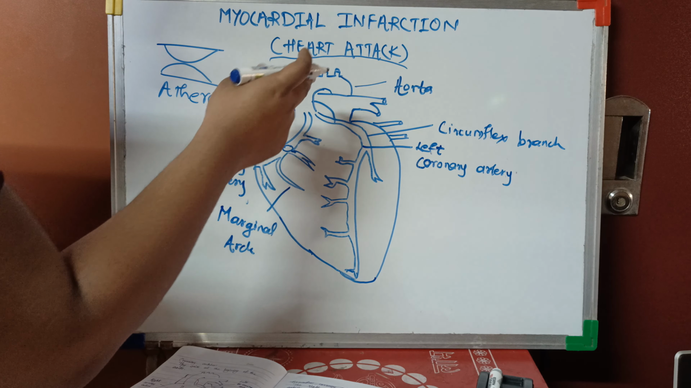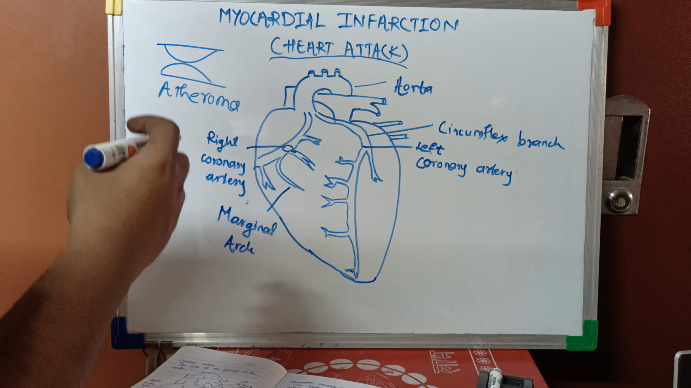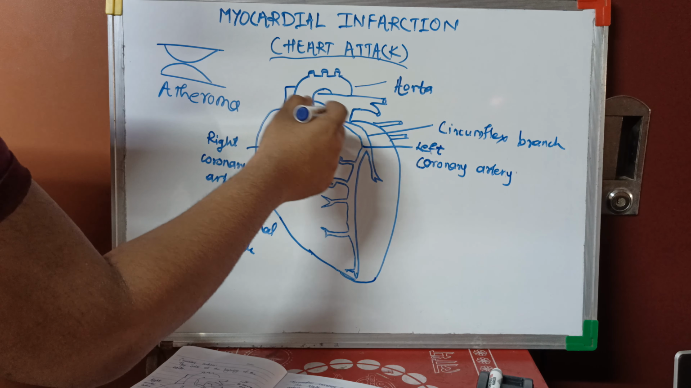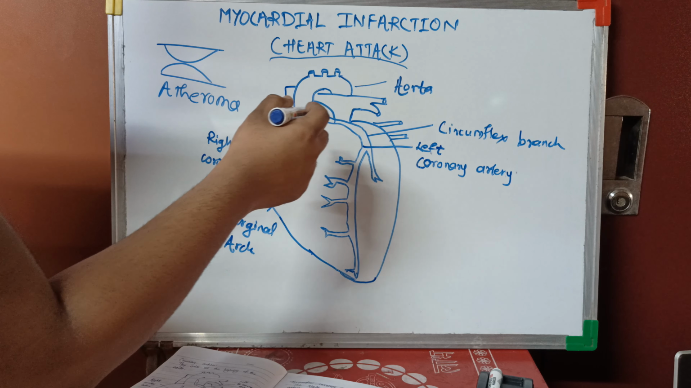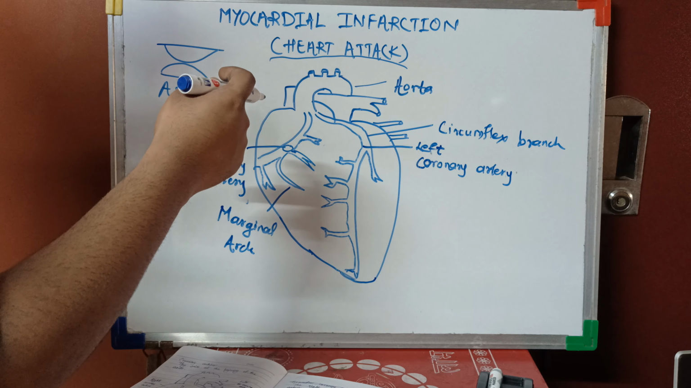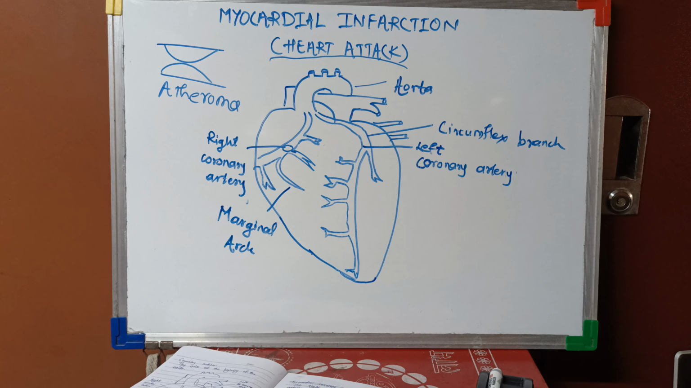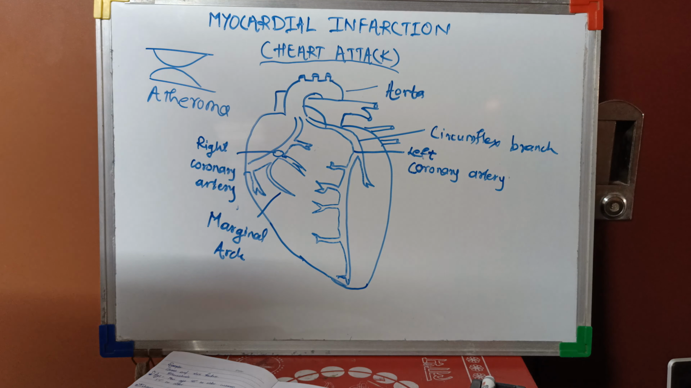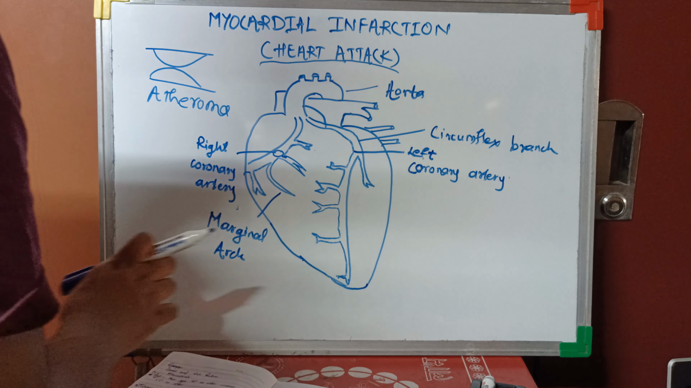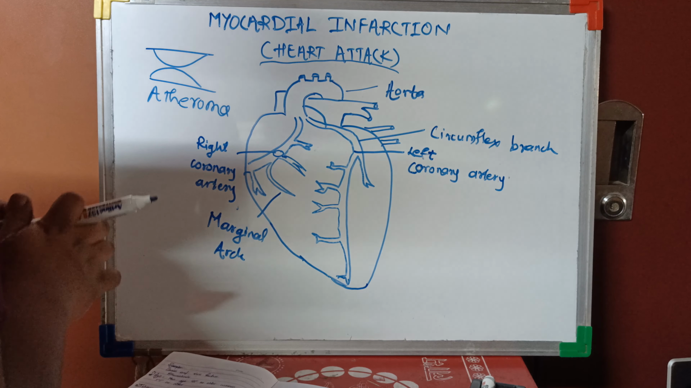So blood cannot go to the heart, and there is ischemia, because of which the heart attack occurs. There is no blood supply, so the heart doesn't pump. There is damage to the heart muscle because of this. This is what we commonly call a heart attack.